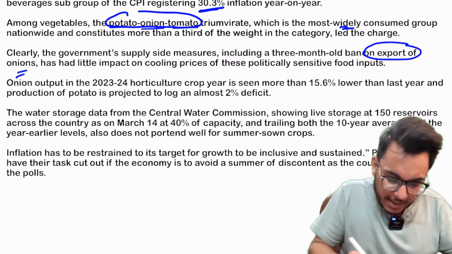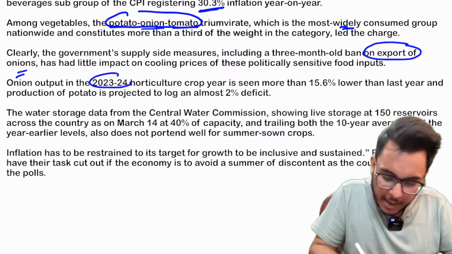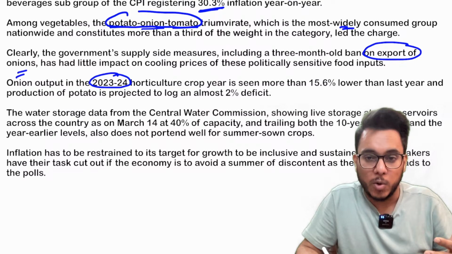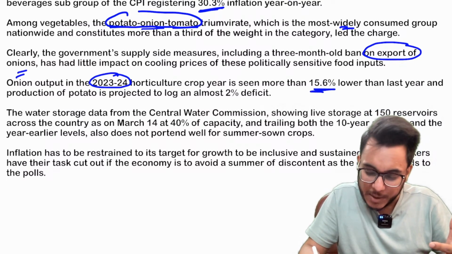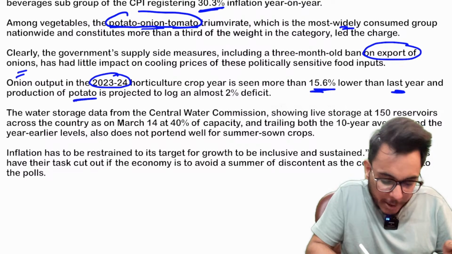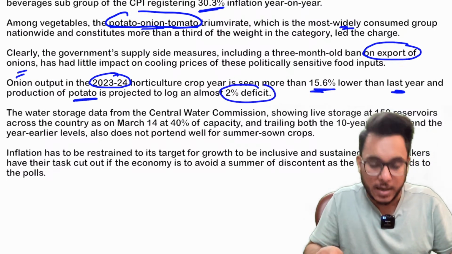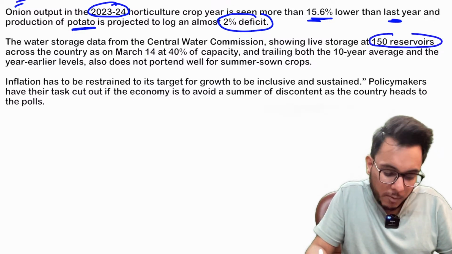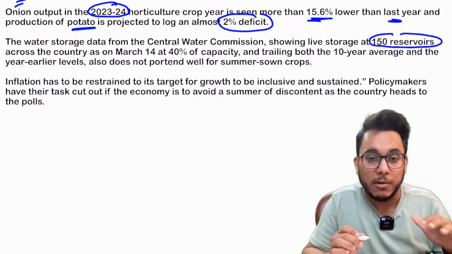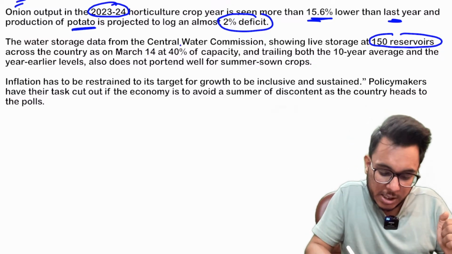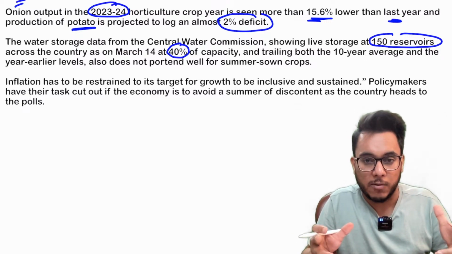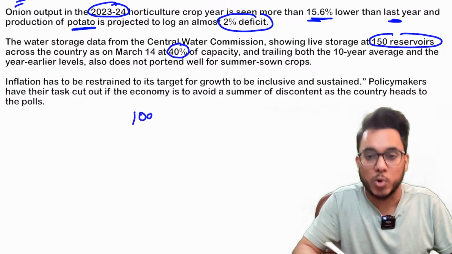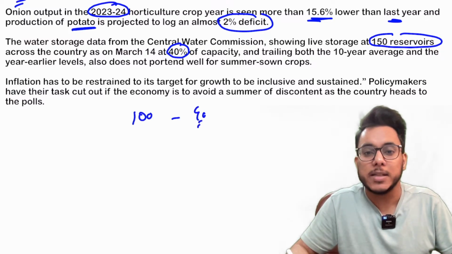However, guys, see this thing, that when we talk about the onion output, there was a reduction in onion output. Okay, so it was 15.6% lower than the last year. Even the potato production will see a 2% deficit. And guys, at the same time, water availability in the reservoirs in India is also less. Just 40% water is there in the reservoirs. Fine, 40% of the capacity is there. Suppose they can store 100 liters of water, only 40 liters of water is there.